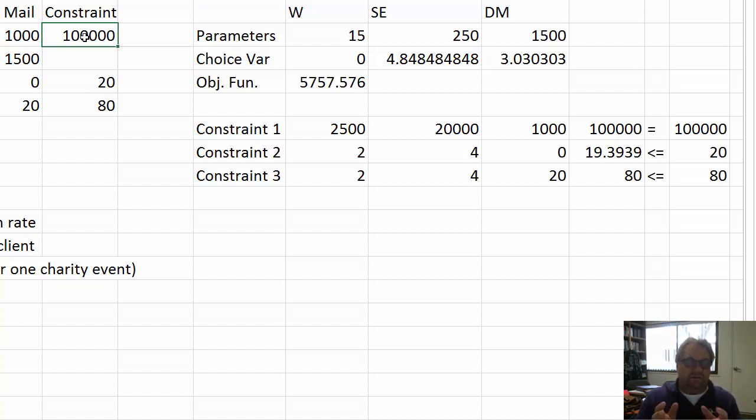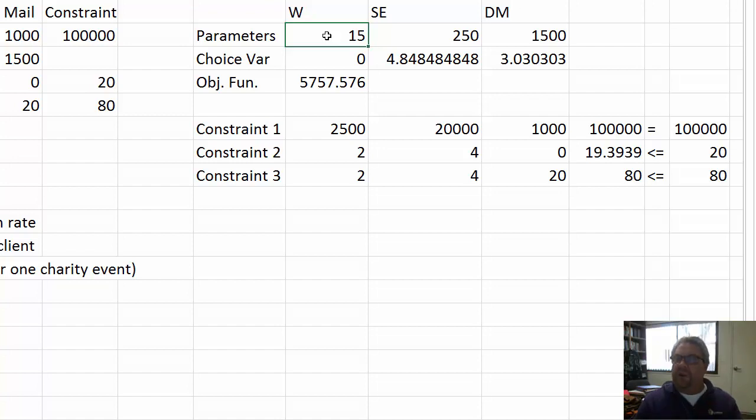Now let me minimize my cost, right, subject to getting so many new prospects. This would be a problem where the advisor is trying to figure out how much he or she should spend on marketing. So if we flip this thing around, our parameters are going to have to change.